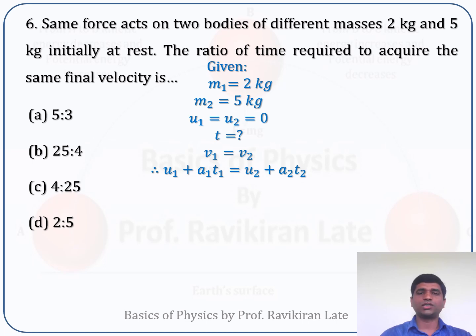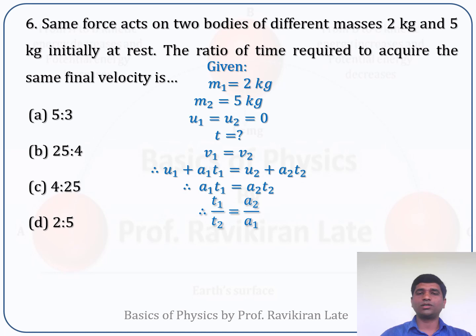For the first object, v1 is equal to u1 plus a1 t1. For second object, v2 is equal to u2 plus a2 t2. It is given that initial velocity is 0, so u1 is equal to u2 is equal to 0. If I substitute, you will get a1 t1 is equal to a2 t2.